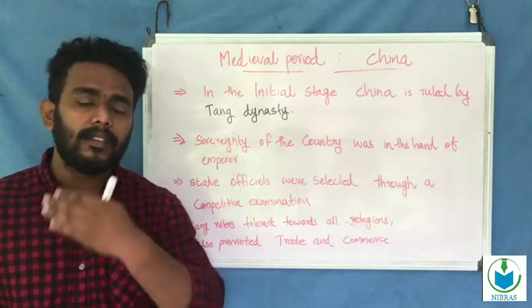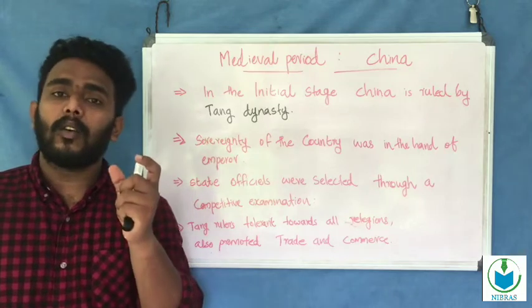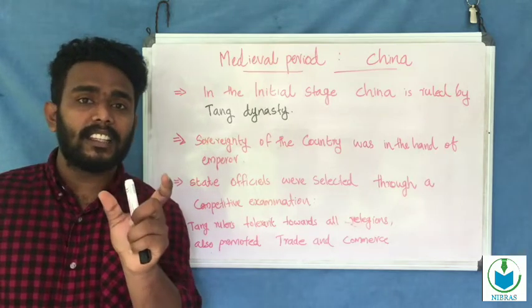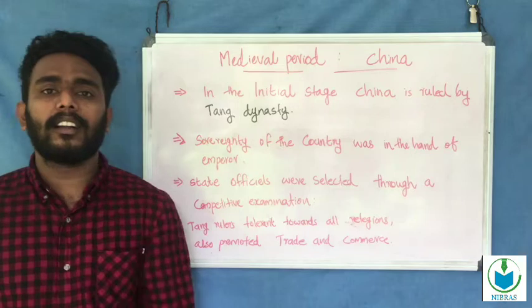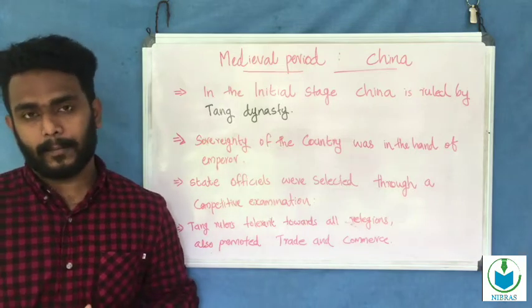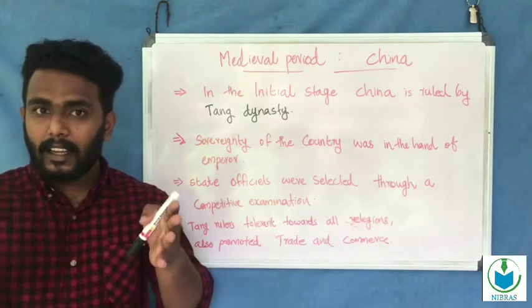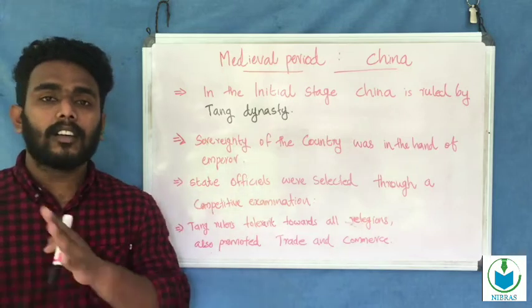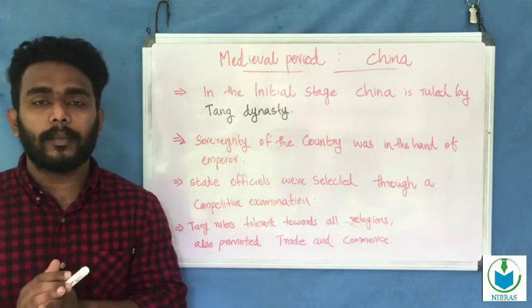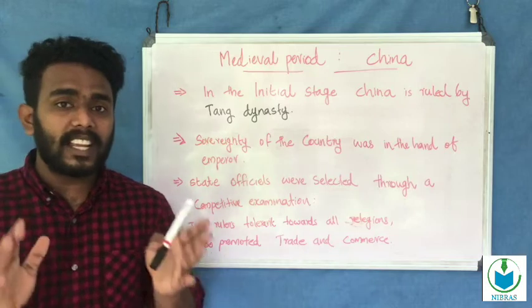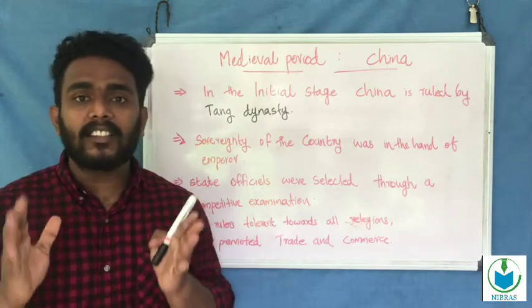We know that in the medieval period China was a big country based on trade. Before the attack on Constantinople, Europe and China had a trade relation.